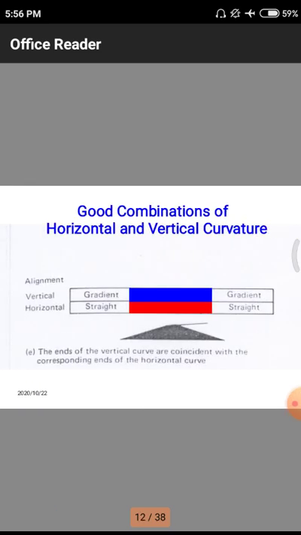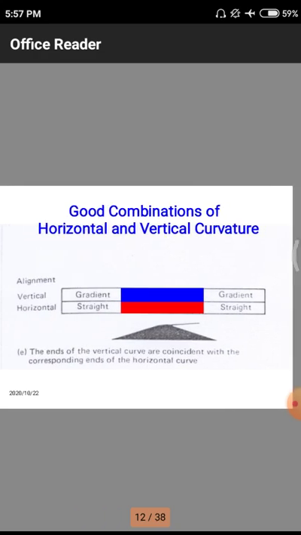After that, a good combination of horizontal and vertical curve. The ends of the vertical curve coincide with the corresponding ends of the horizontal curve. That means here a normal road is there, and the normal road end coincides, which means automatically there may be a merging of two roads. Coinciding with respect to a horizontal curve means the horizontal curve is adding to the normal road, so this is a kind of combination of horizontal and vertical curve.